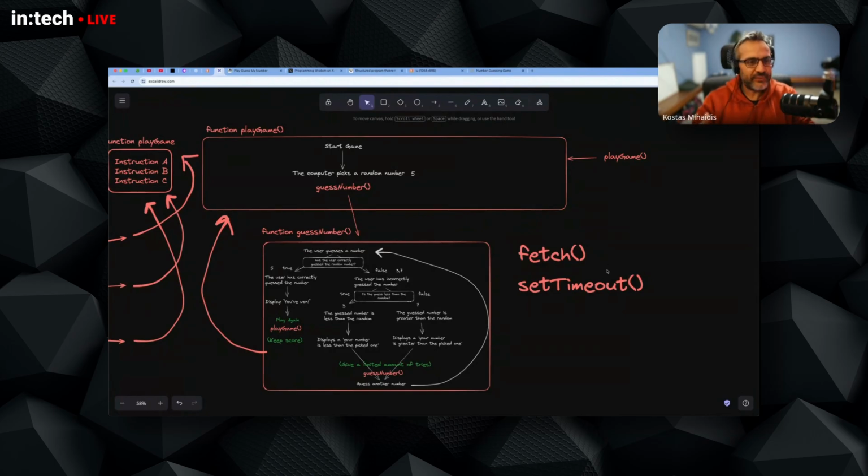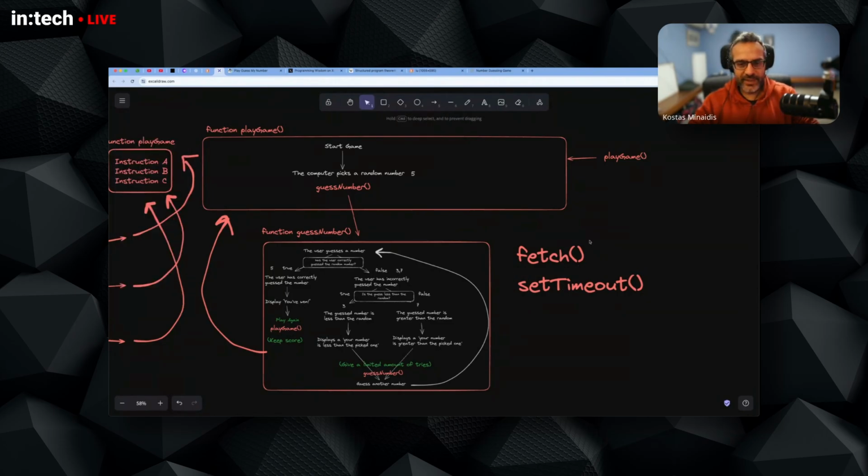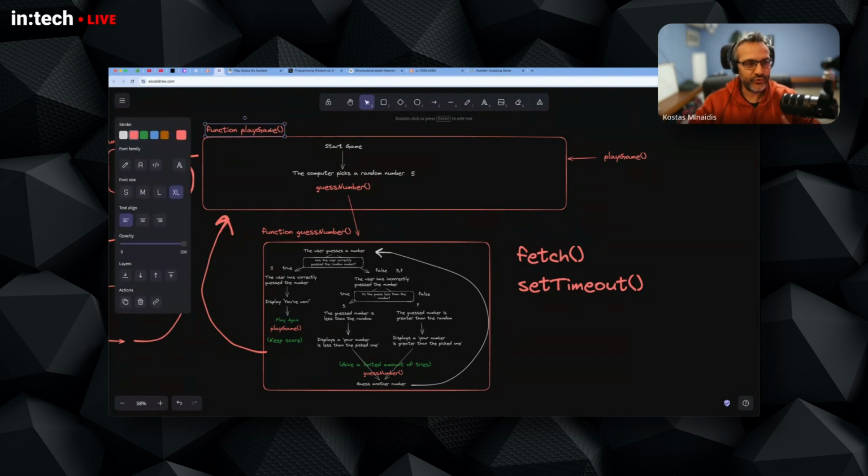And we have to make use of them whenever we want to do something. You don't have to build your own functions if you want to fetch something from the internet. You don't have to build your own function if you want to create a timer. Whenever we don't have a built-in function, for example, there's no built-in function in JavaScript for building or playing a number guessing game, right? So in that case, you have to define your own functions. You have to build your own functions.